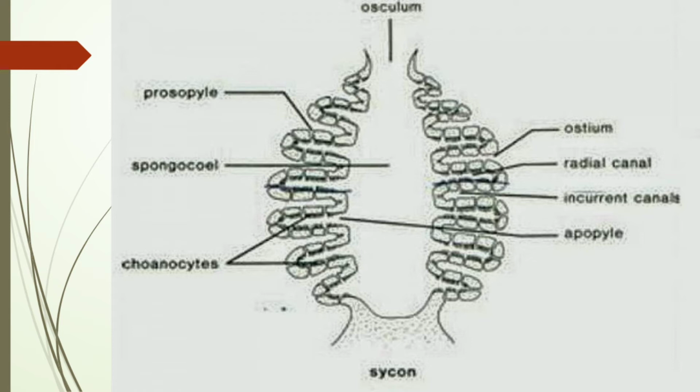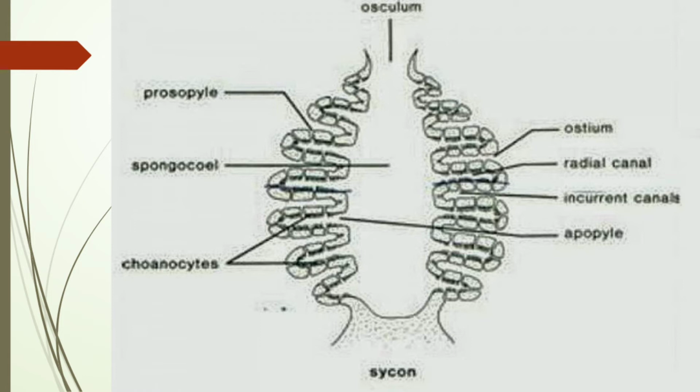Spongocoel. The osculum leads to a narrow tubular cavity which is called the spongocoel or paragastric cavity. This cavity is lined by pinacocytes. Pinacocytes are the cells which are present in the sponge body.